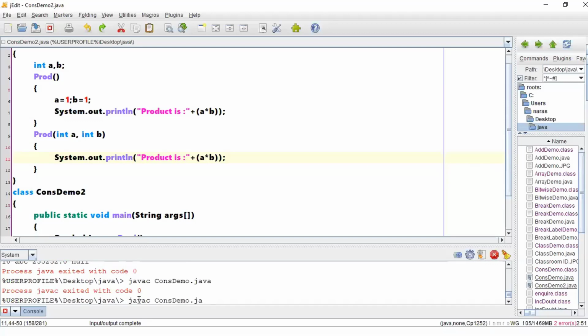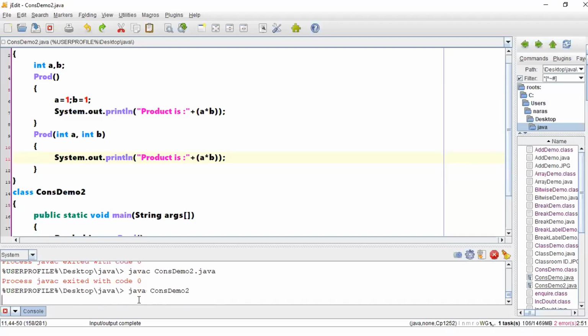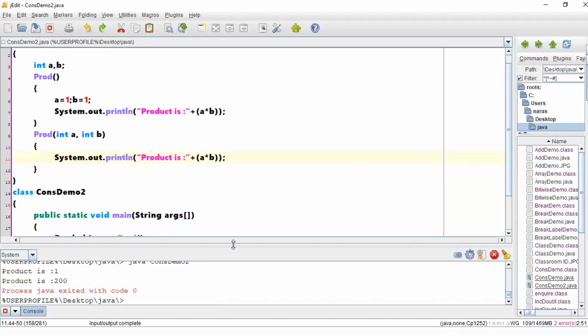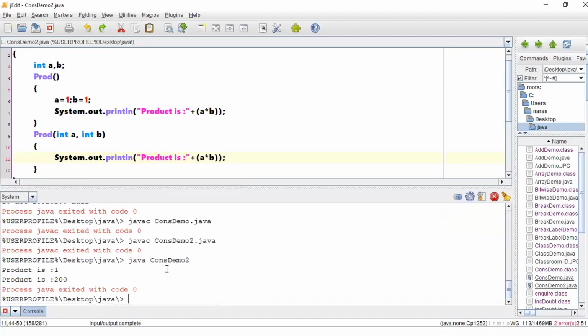What was const demo 2, right? So it compiled fine. Got the answer? 1 and 200. Clear, right? Working fine?